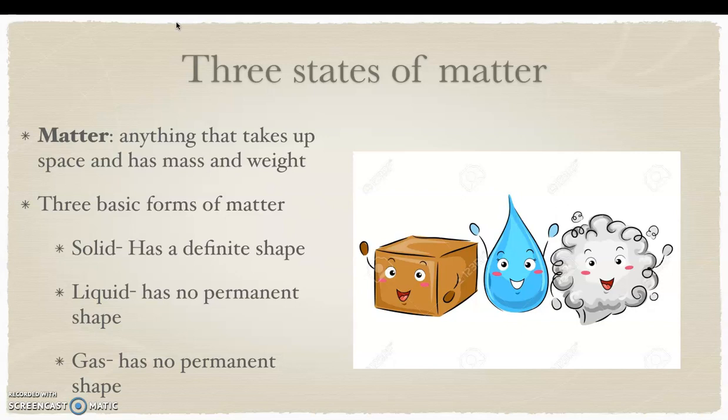But there is one thing that can be all solid, liquid, and gas. You're going to be like, what? There is one thing that can be all three forms of matter? Yes, and it's actually water. Water can be either solid, liquid, or gas. It's going to be solid when it is ice, it's going to be liquid when it is water, and it's going to be gas when it changes to steam.